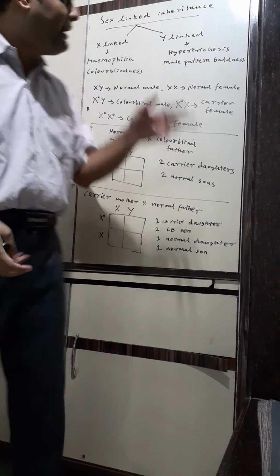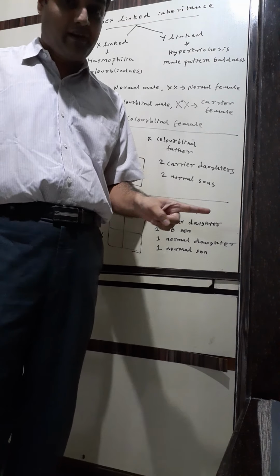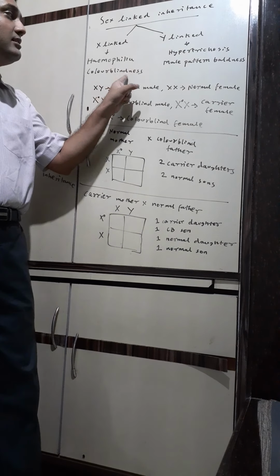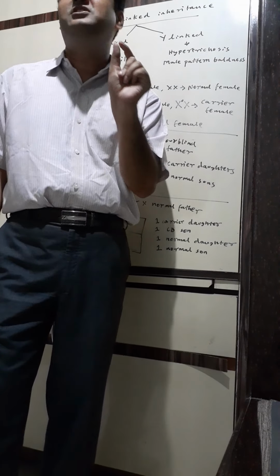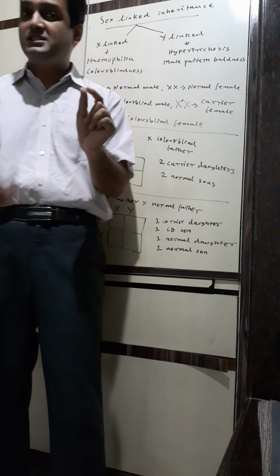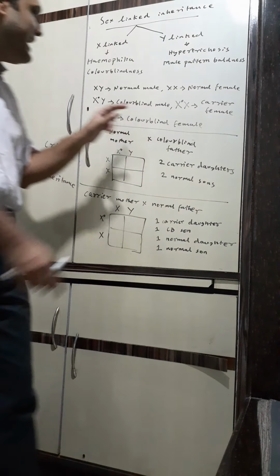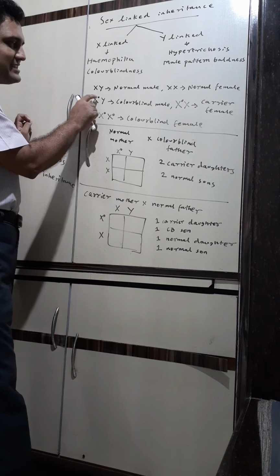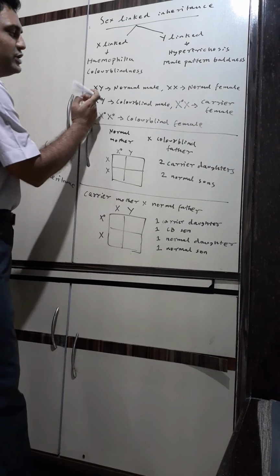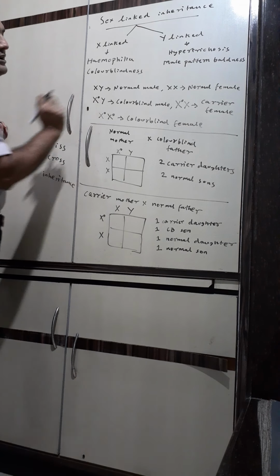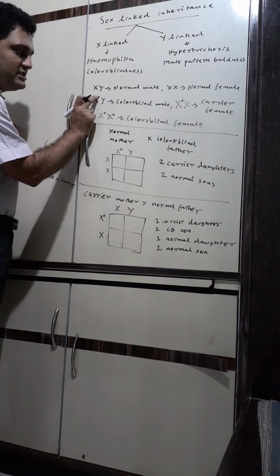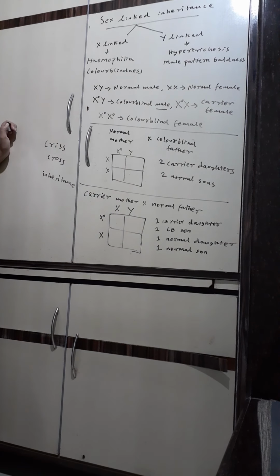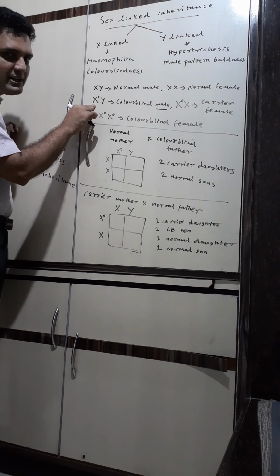Now, Y-linked is only seen in males, X-linked is more seen in males. Now you might wonder why X-linked should not be seen more in females. No, children. X-linked is more seen in males because both hemophilia and color blindness are caused by a recessive gene. Remember, children, always write in your answer: recessive gene present on the X chromosome. If the X chromosome has that gene, you can write C also if you want to. If the X chromosome has the gene, then he becomes colorblind in a male. There is only one X chromosome.